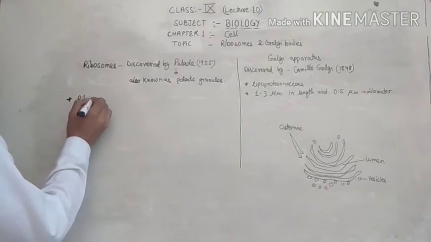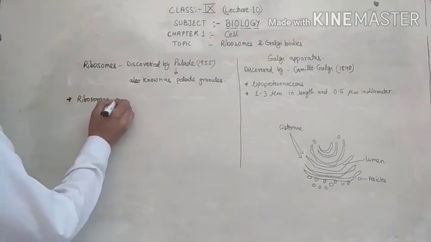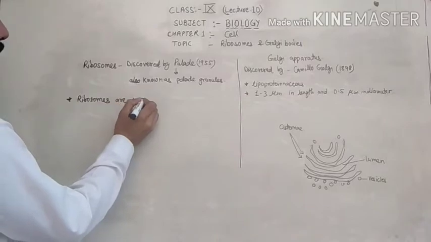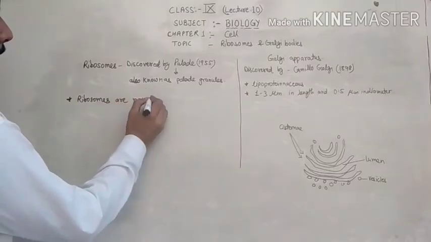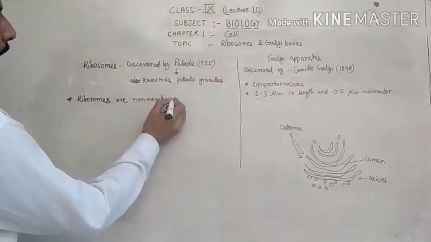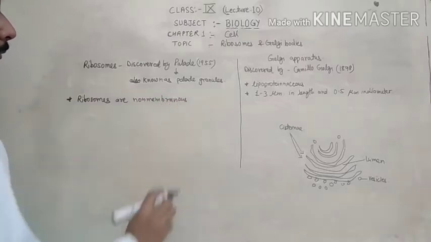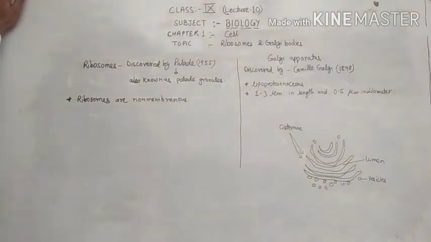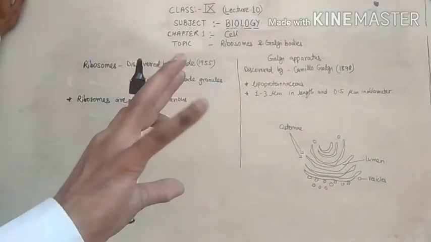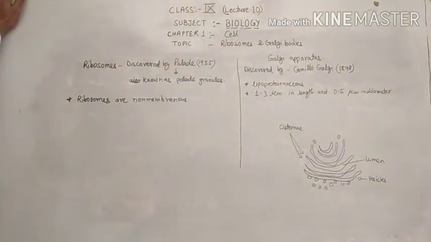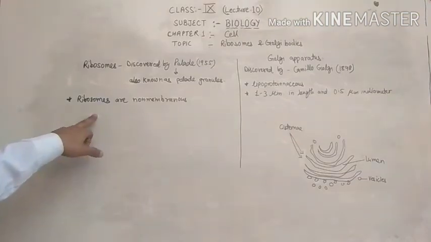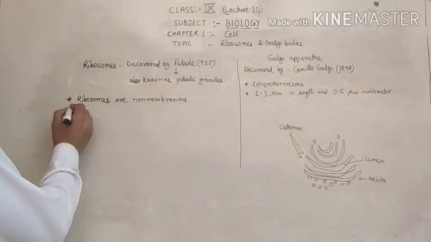Ribosomes are non-membranous. Ribosomes are non-membranous, which means they are not covered by any kind of cell membrane or plasma membrane. That is why they are called non-membranous structures.